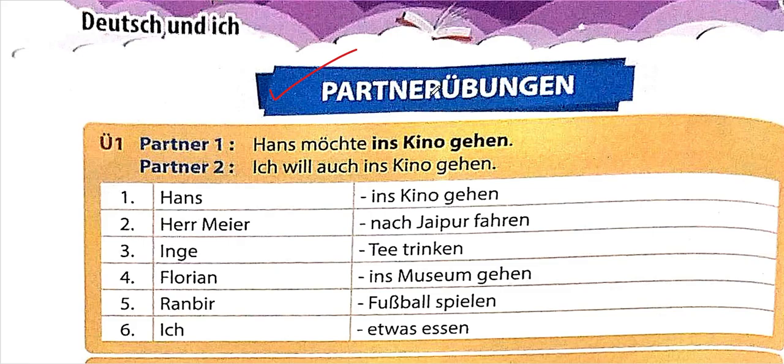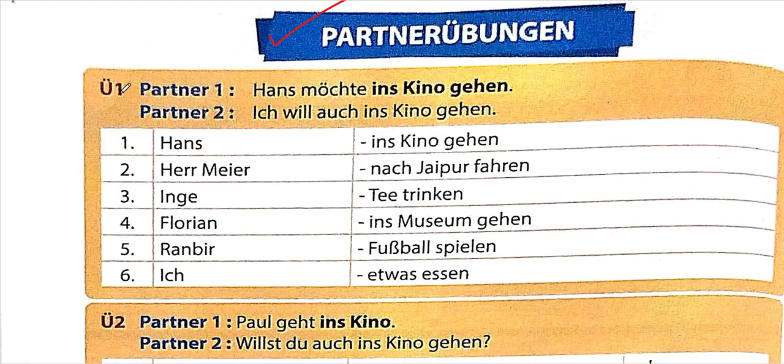It's a partner Übungen, partner activity. Let's discuss the first activity. Partner 1 says, Hans möchte ins Kino gehen. Partner 2 says, Ich will auch ins Kino gehen. What does this mean? Hans would like to go to the theater or cinema. So partner 2 is saying, Ich will auch, I also wish to go to the Kino. So this was the first example.